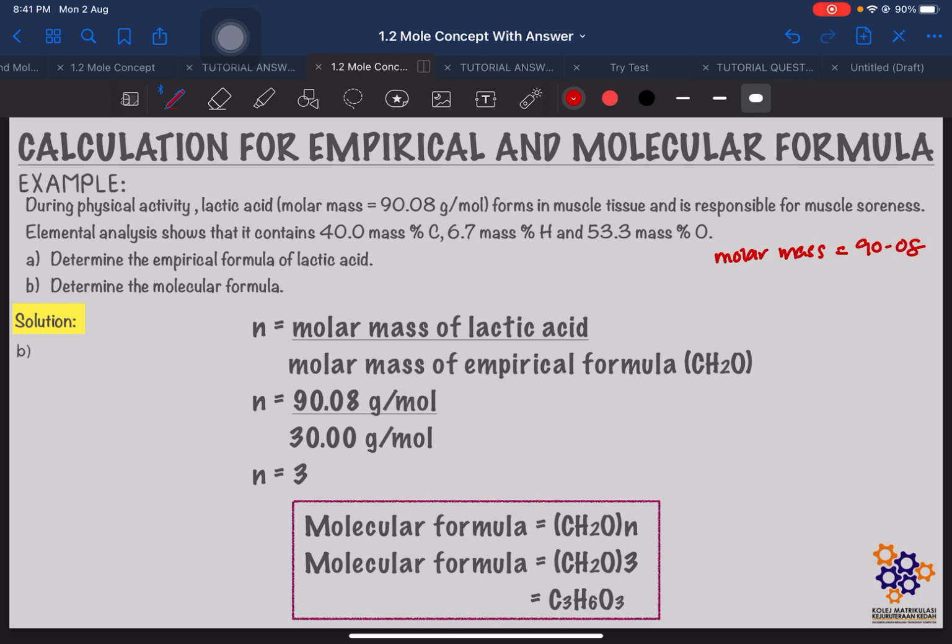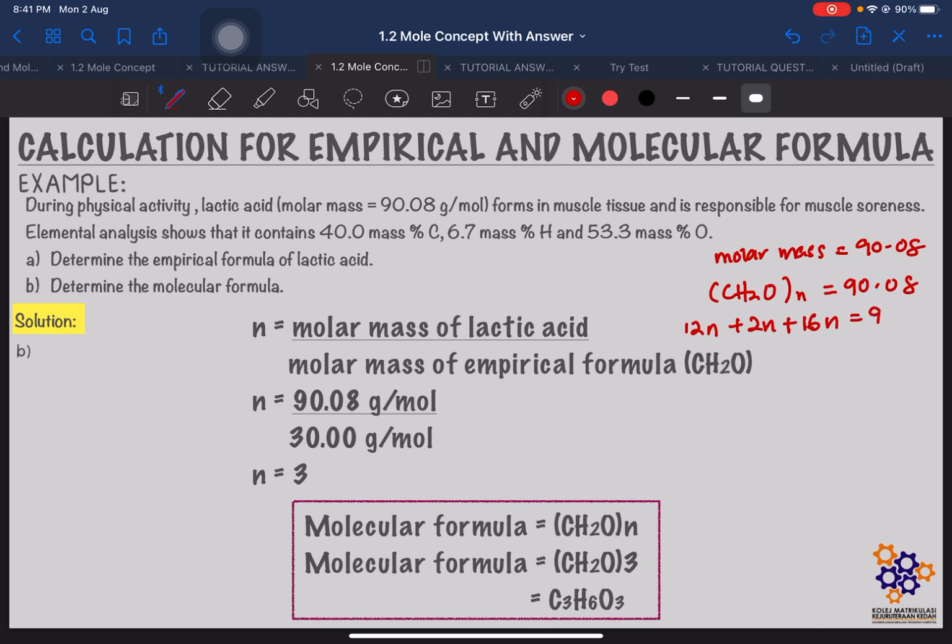So here you can say the empirical formula is CH2O, and then there is n, equals to 90.08. So you multiply with the molar mass. The molar mass of carbon is 12, so 12 times n, 12n, plus the molar mass of hydrogen is 1 times 2, so 2n, plus the molar mass of oxygen is 16.